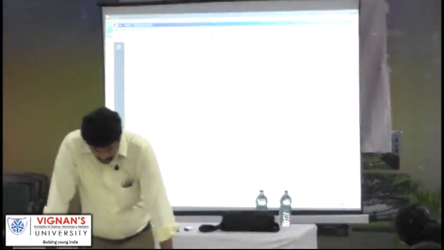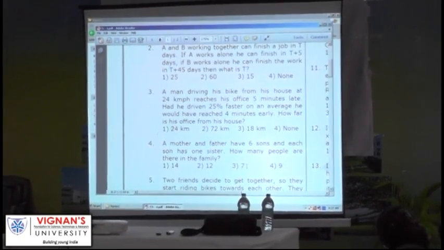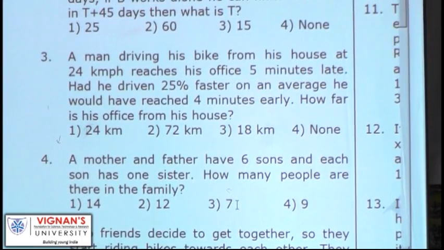Next. A man driving his bike from his house at 24 kilometers per hour reaches his office 5 minutes late. Had he driven 25% faster, on an average he would have reached 4 minutes early. How far is his office from his house? 18 kilometers.